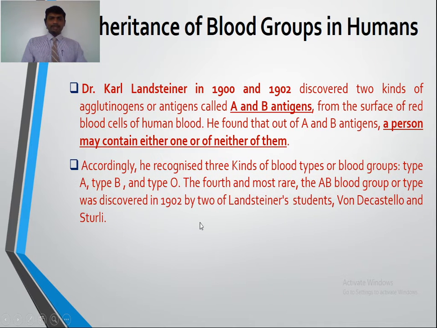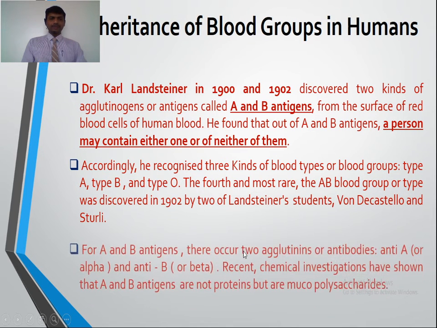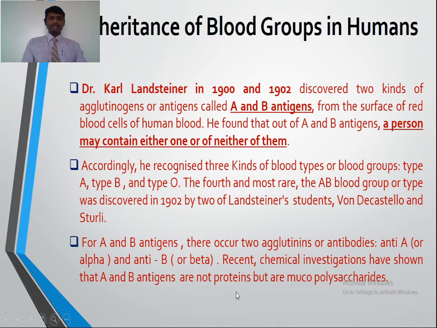Accordingly, he recognized three kinds of blood types or blood groups: type A, type B and type O. The fourth and the most rare, that is the AB blood group or type, was discovered in 1902 by two of Landsteiner's students, Von Decastello and Sturli. For A and B antigens, there occur two agglutinins or antibodies, anti-A and anti-B.